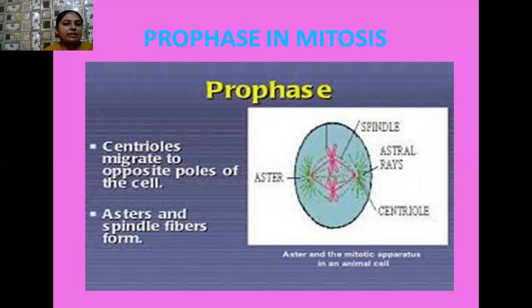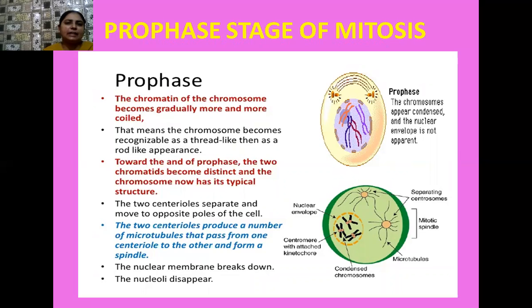Students, here I have written that the centrioles migrate towards the opposite poles of the cell, and later on, as the centrioles move towards the opposite poles, their appearance is seen at the opposite poles in the form of asters. These asters can be considered as the microtubules from which the spindle fibers arise. Here you can see in the diagram, astral rays are there. Then spindle fibers arise from these centrioles, and later on the chromosomes arrange themselves on the spindle fibers in the late prophase stage.